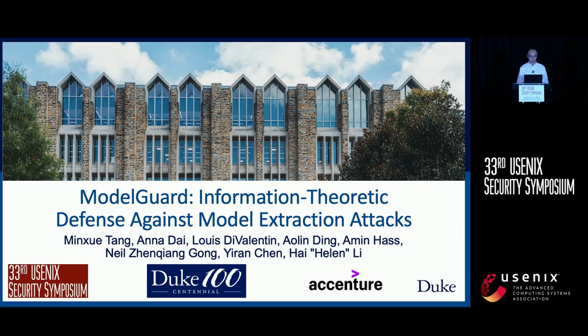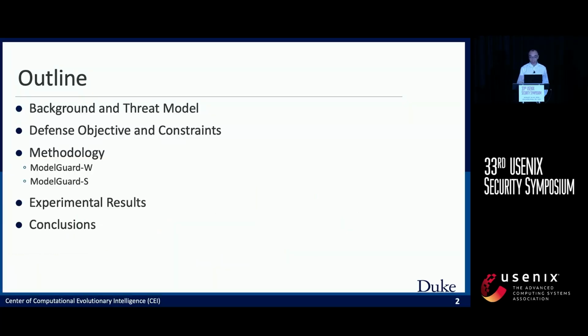And it's my pleasure to introduce our work, ModelGuard: Information-Theoretic Defense Against Model Extraction Attacks. In this presentation, I will first introduce the background and the threat model for model extraction attacks. Based on the threat model, I will formulate the defense objective of our method as a constraint optimization problem. Then I will develop two variants of ModelGuard to solve the optimization problem under different assumptions. Finally, I will show the experiment results and summarize this presentation.